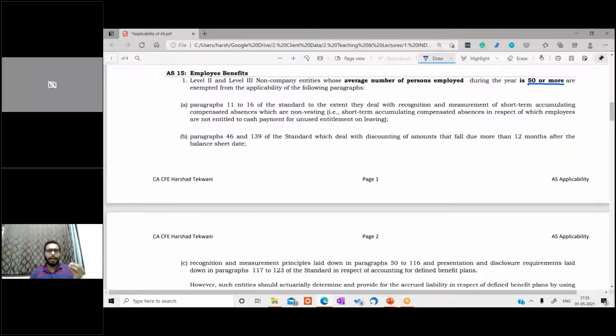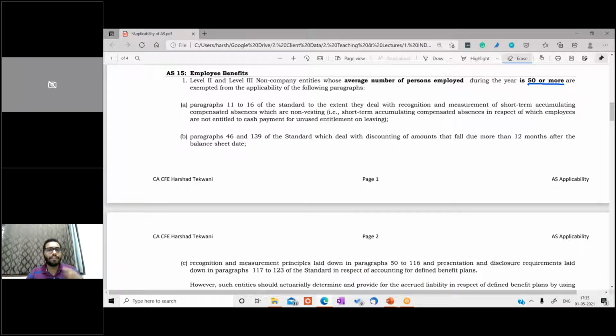So the first exemption goes with the recognition and measurement of short-term accumulating compensated absence. We are not required to do this recognition and measurement. Paragraphs 11 to 16 are not applicable in this case.